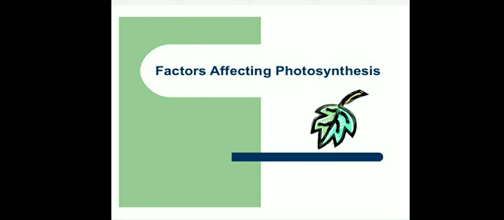There are a number of factors which are affecting photosynthesis. Actually, photosynthesis determines the yield of the crop plant. So, photosynthesis is very important. There are some factors which are affecting photosynthesis. Let's discuss these factors.